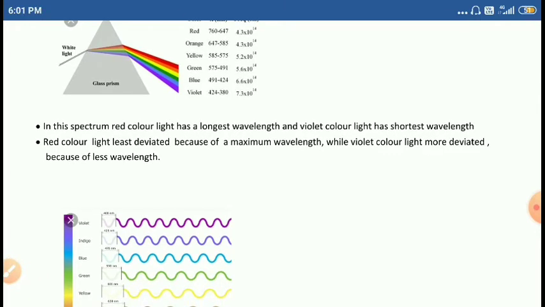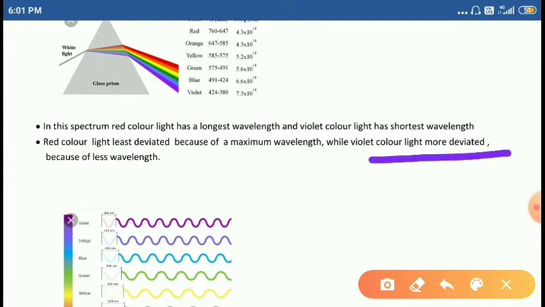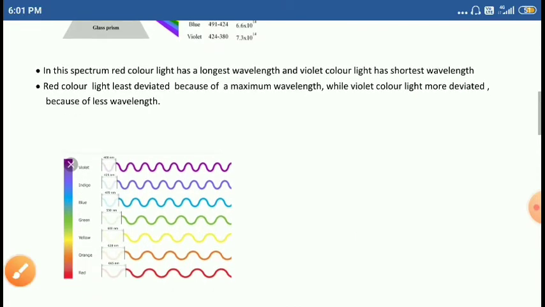The violet color light is more deviated, meaning more bent, because it has the smaller and shortest wavelength. Right, students? So I will show the figure here.